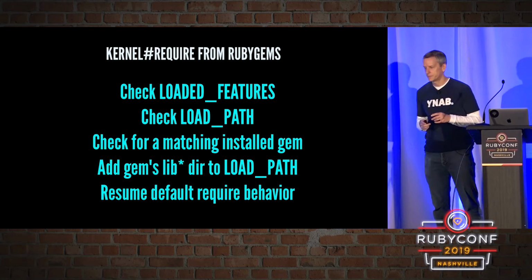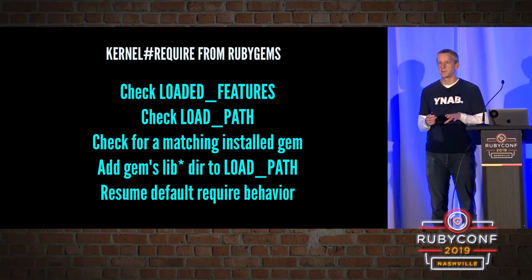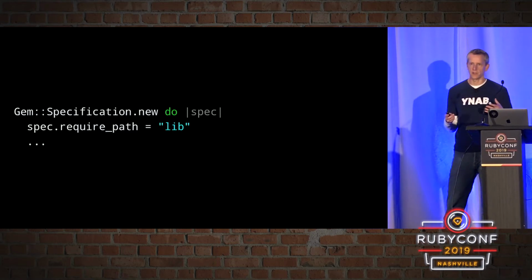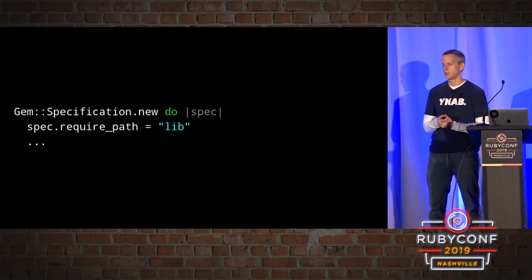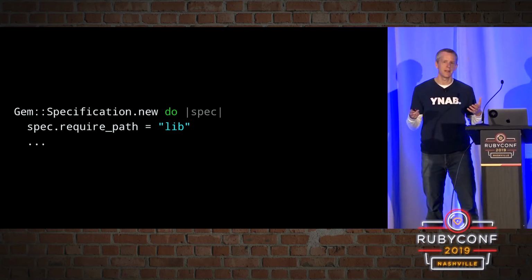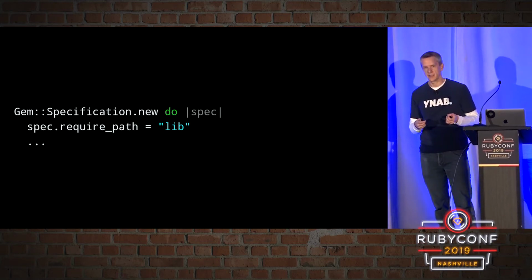Now notice there's an asterisk next to lib there. That's because you can actually change the name of that folder in a gem spec when you author a gem. The vast majority of gems are going to use lib as their require path, and that just means that's the folder that gets added to load path when the gem gets activated.